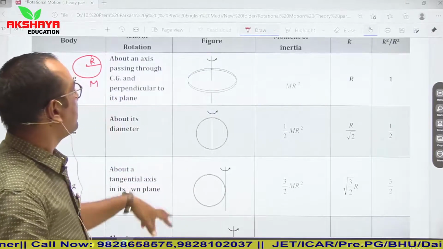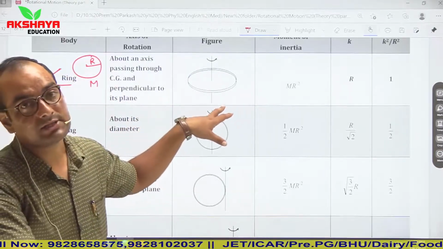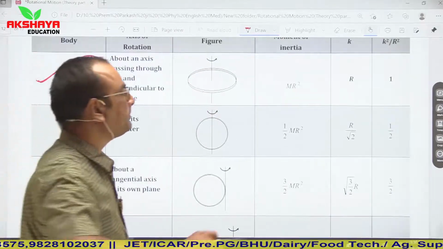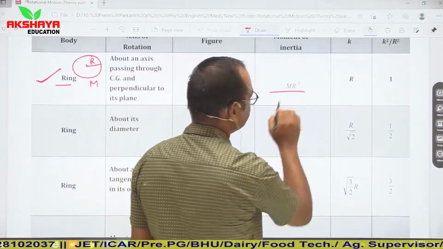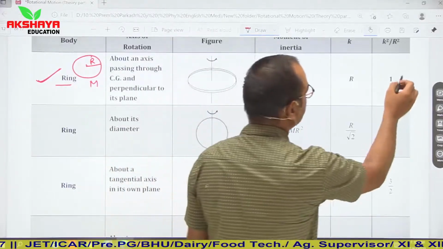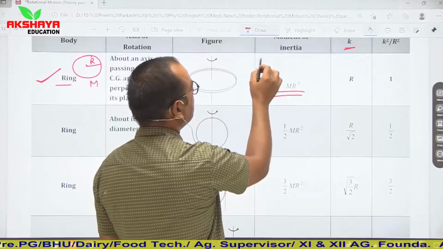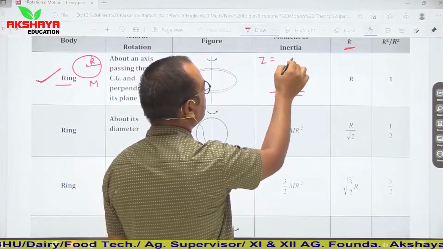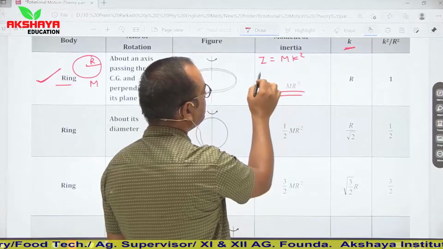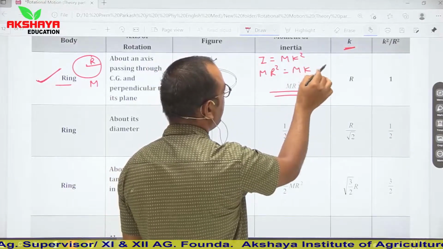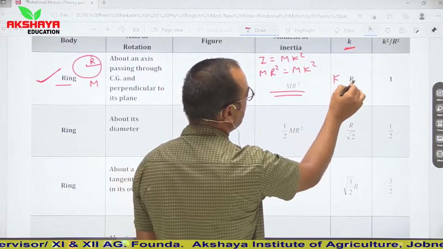So for ring, moment of inertia about the axis passing through center of mass and perpendicular to the plane is mr square. Here k is the radius of gyration. If we compare, our relation is I is equal to mk square. Here I is equal to mr square. So mr square is equal to mk square. It means k is equal to r.